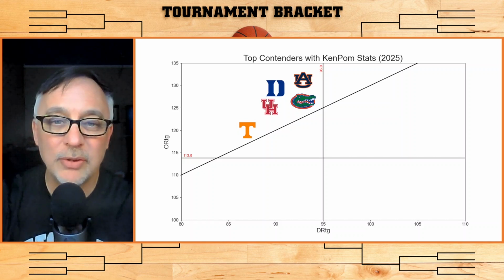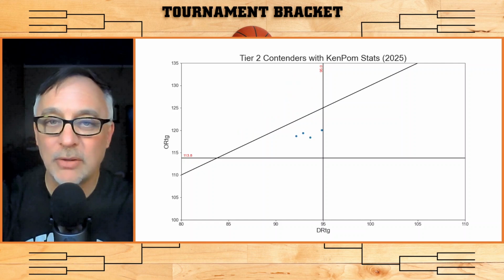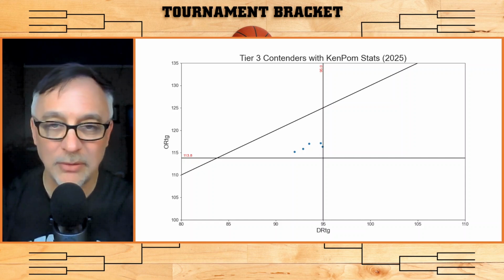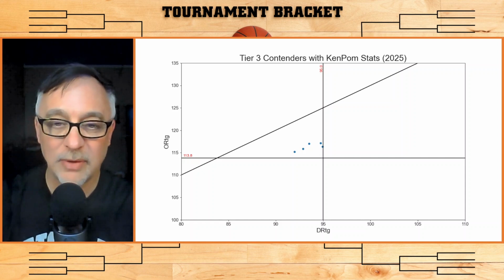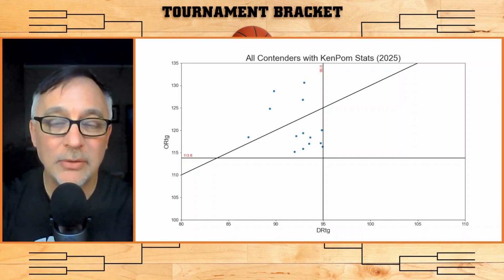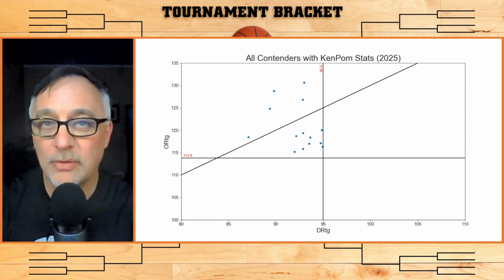Let's look at those Tier 2 contenders. They are right here inside that triangle, but not above that diagonal line. The Tier 3 contenders are right there, a little bit lower. They have not as good offensive ratings as the Tier 2 contenders. And then finally, if we put all 14 of these contenders together, there are 14 contenders for the overall champion for the 2025 national tournament.